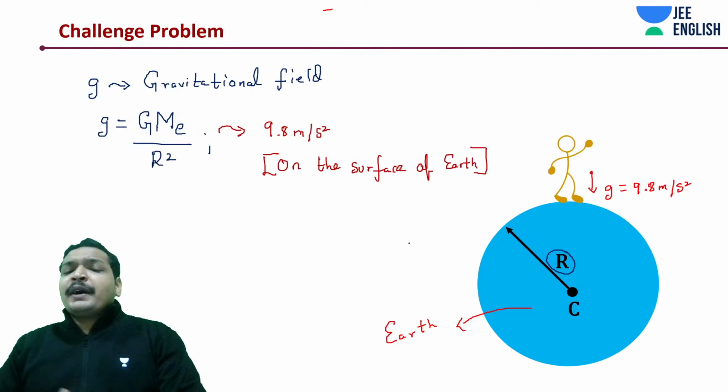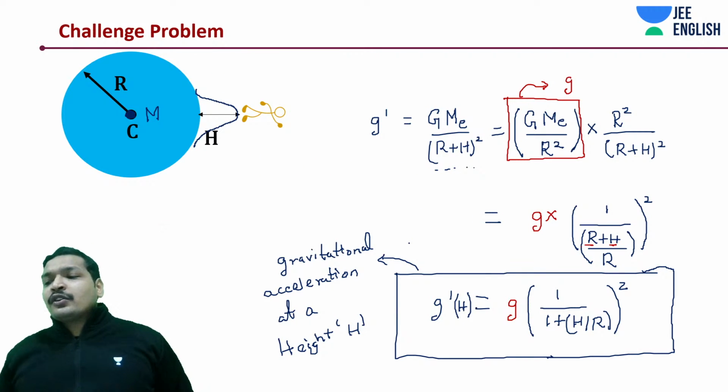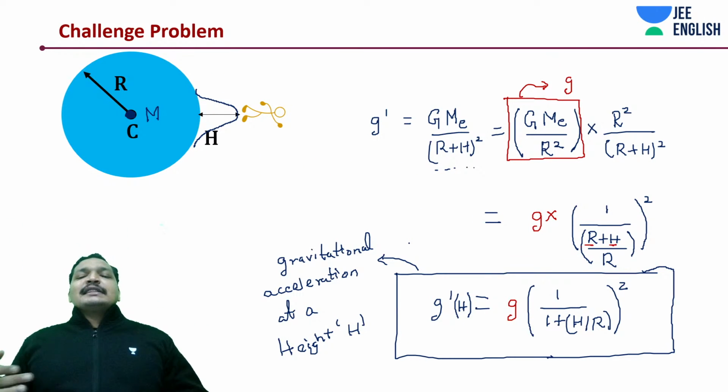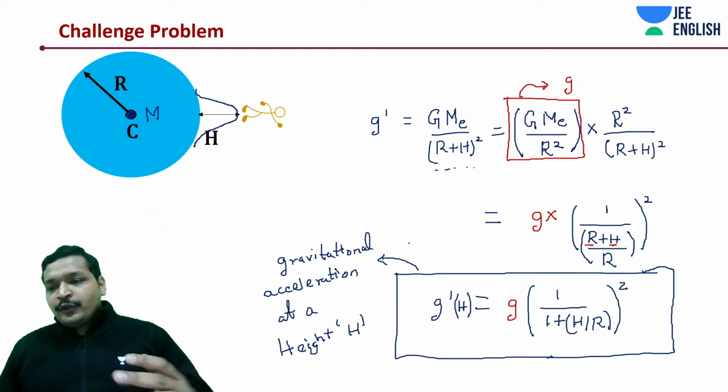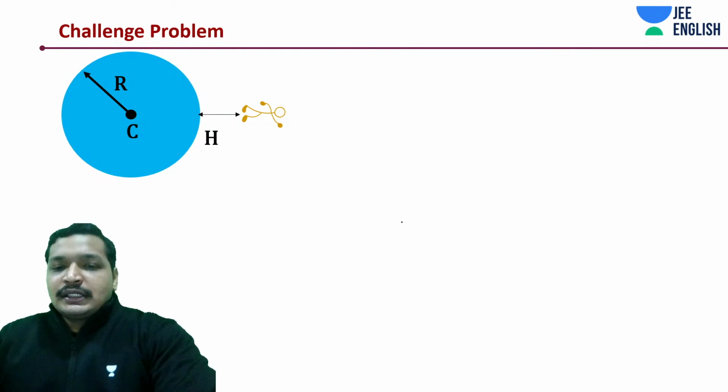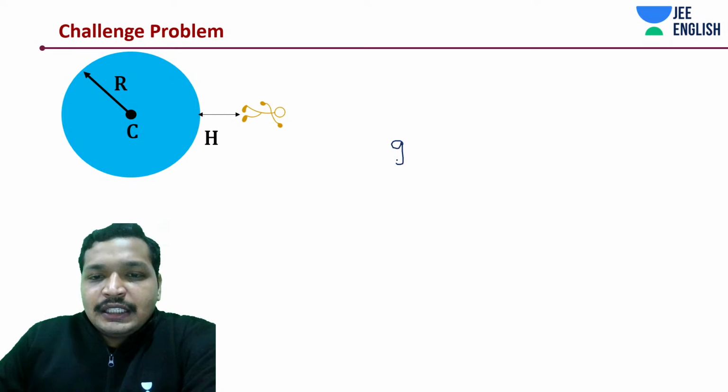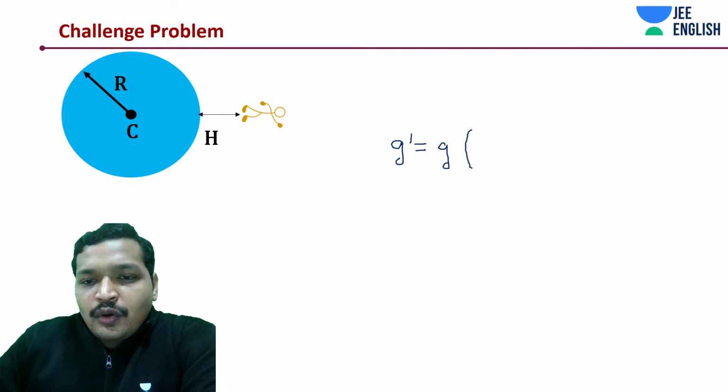Now let's come to the part where you want to make it look like an expression that we have come across before. So what we are going to do is, we have this G dash is equal to G into 1 divided by, right?